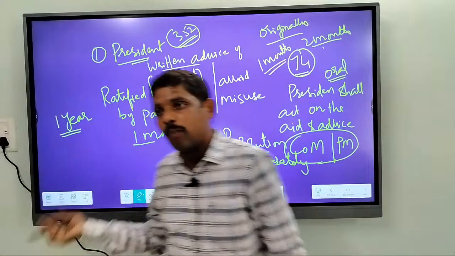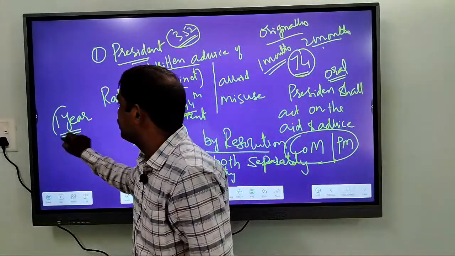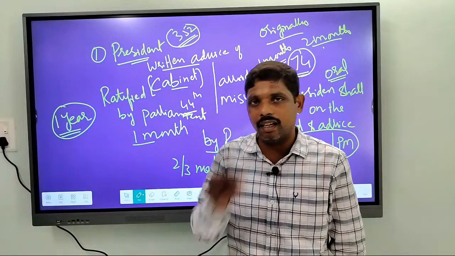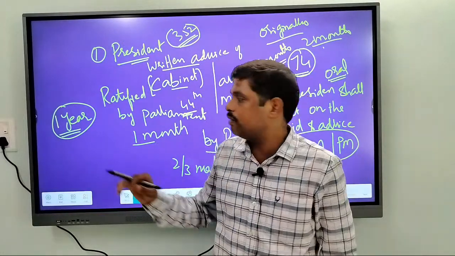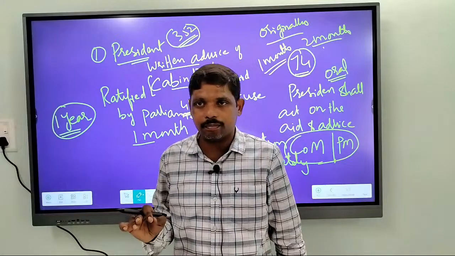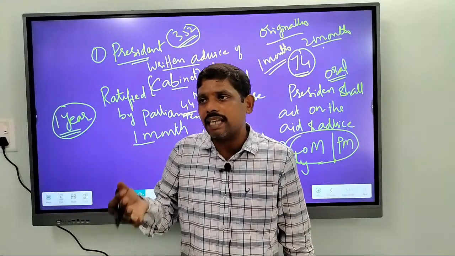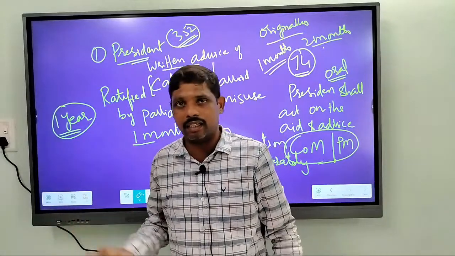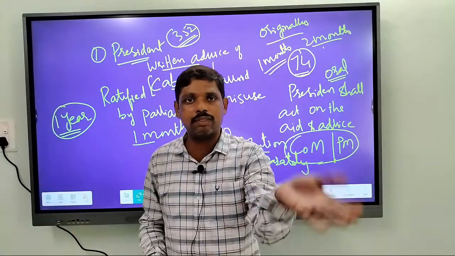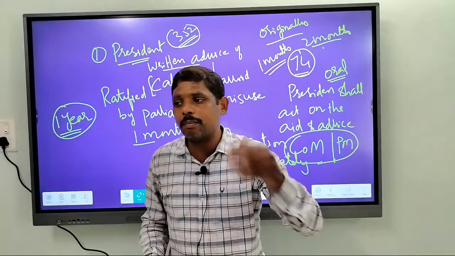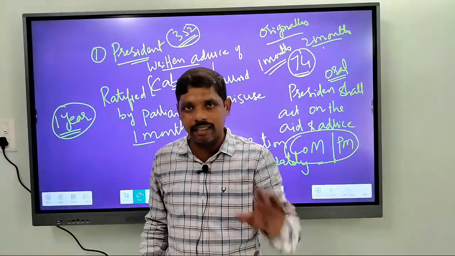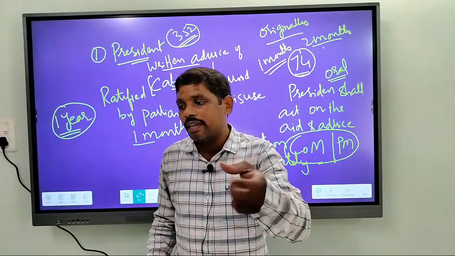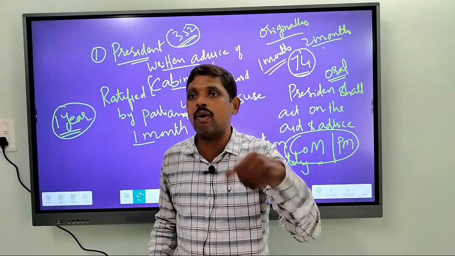And if it is ratified by both the houses, the national emergency will be in force for 1 year. Right? So it will be in force for 1 year. Remember, now whether this national emergency can be extended beyond 1 year, the next question, the other doubt that comes. So normally it is for 1 year. So can it be extended beyond 1 year? Is there any chance? Or whether our constitution allows extension of national emergency beyond 1 year?